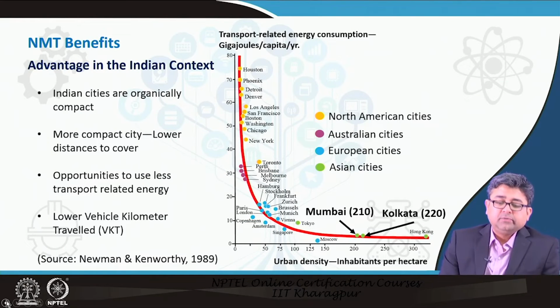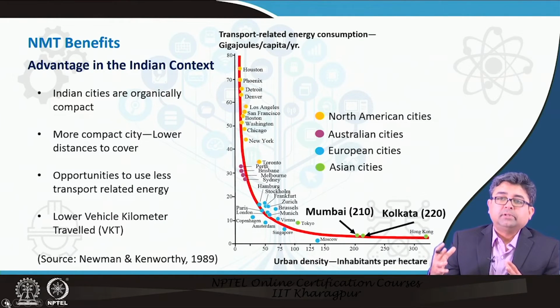Now, what advantages do we have in the Indian context when it comes to non-motorized transportation? So, this is another chart that is often shown, which has urban density on the x-axis, and transport related energy consumption on the y-axis. What this shows is it plots different cities across different continents as per their inhabitants per hectare, so as per their population density. So, if your population density is high, so if you are on the right hand side of the x-axis, then your transport related energy consumption is less.